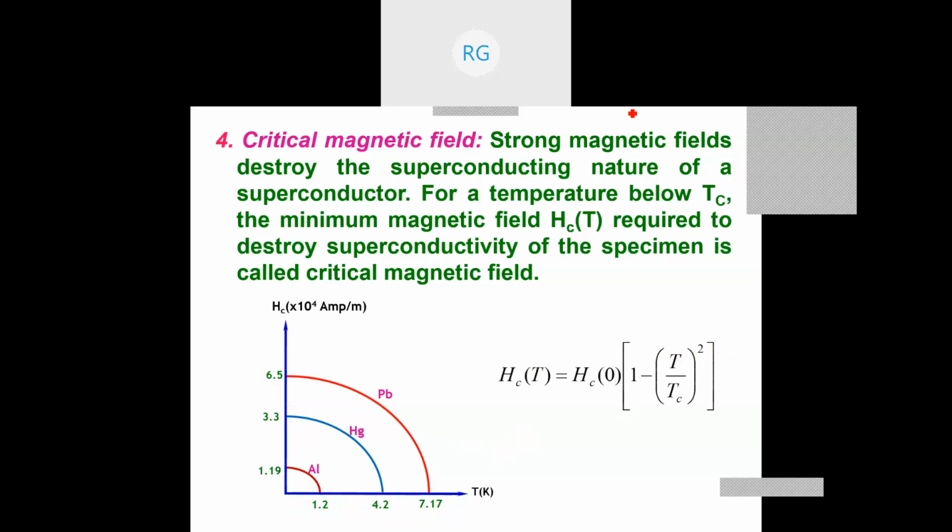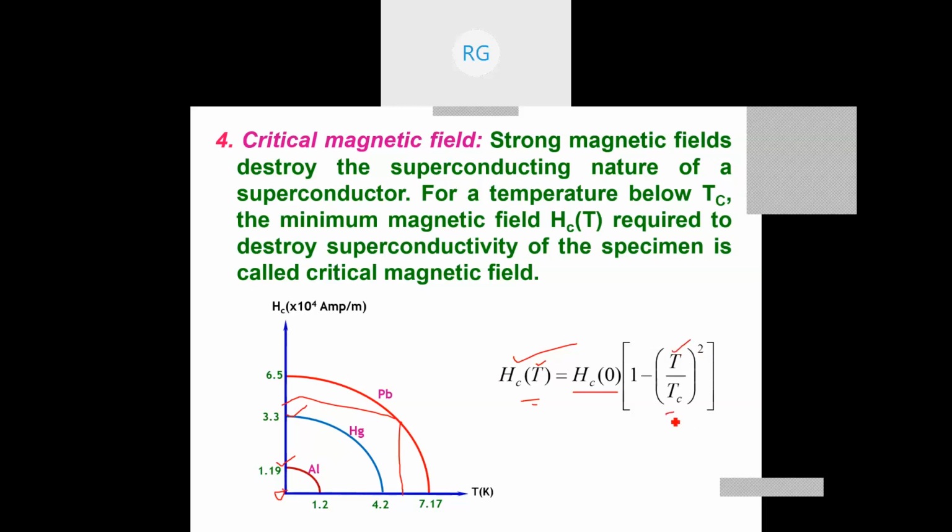Hc, which is the field at any given temperature. You can calculate it if you know the field at 0 temperature. This is the field at 0 temperature, Hc0, the field you can apply. If you want to calculate Hc at any temperature, I take that temperature and read the corresponding Hc from here. So Hc0 is the critical magnetic field at 0 temperature, and Hc equals Hc0 times (1 minus T by Tc). Whatever T you want to calculate Hc at, that T should be here.